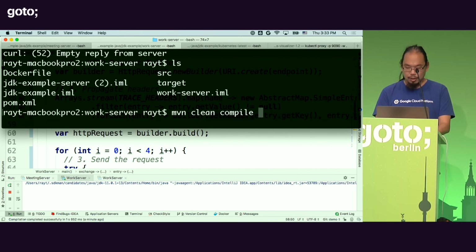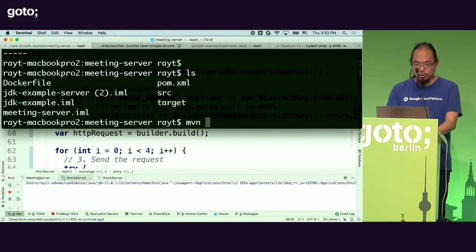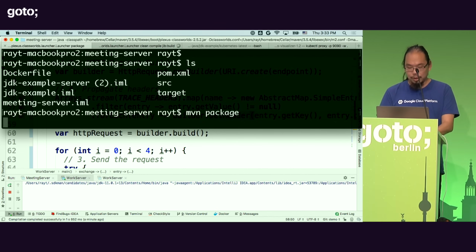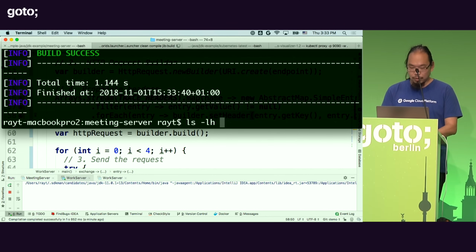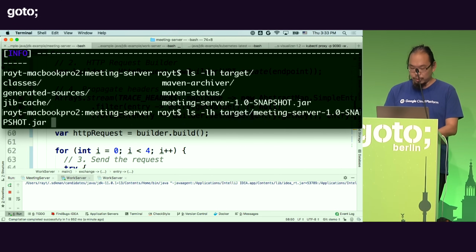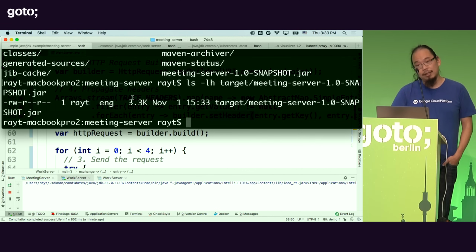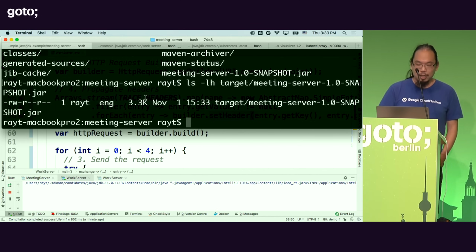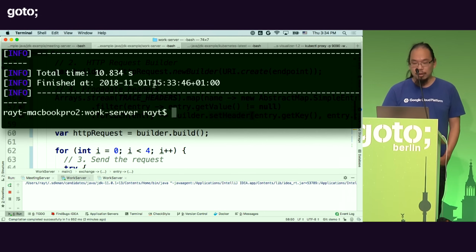I'm going to clean it, I'm going to compile it, and I'm going to Jib build. Now, just to show you how small this application is, I'm going to package it up to a jar file, just so you can see what that looks like. So this little microservice that has no magic behind it, we created this jar file, and this jar file is only about 3.3K, right? Rather than tens of megabytes to do something pretty simple, it's really, really small because we're just using out-of-the-box functionality from the JDK.